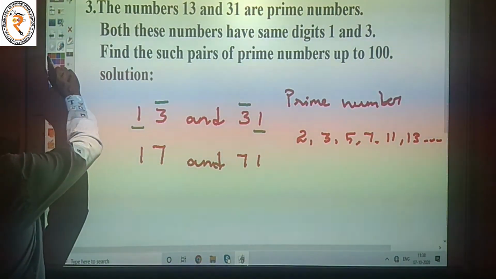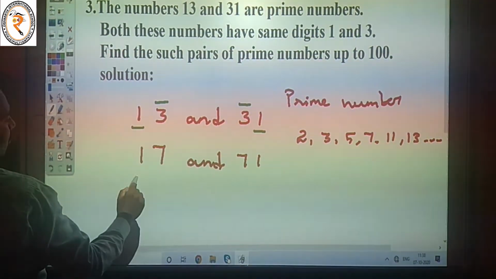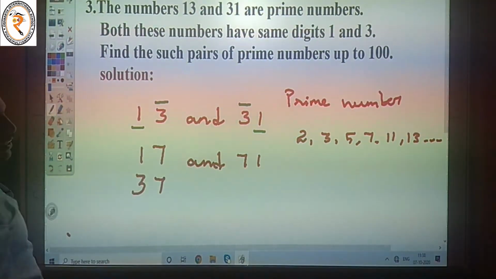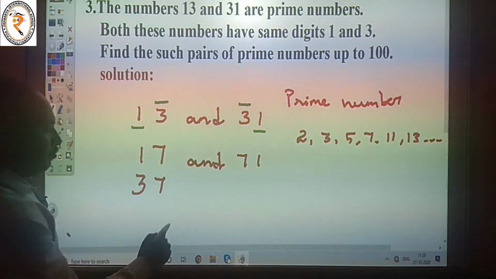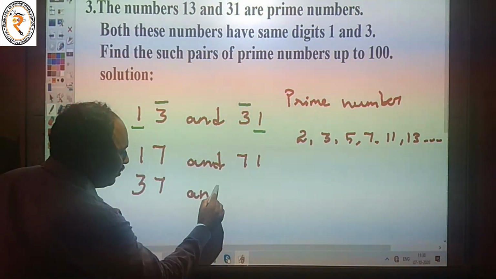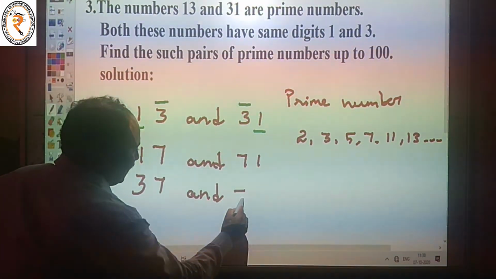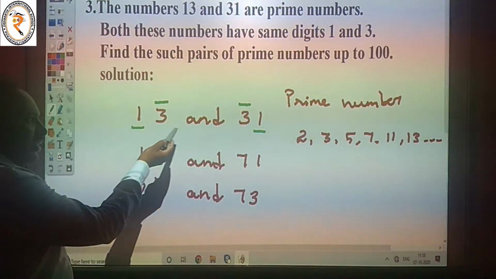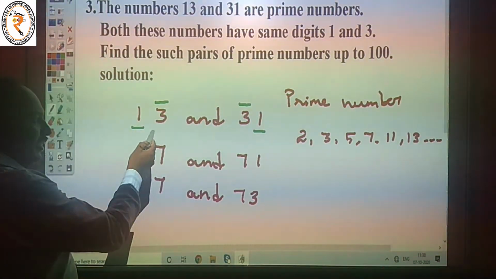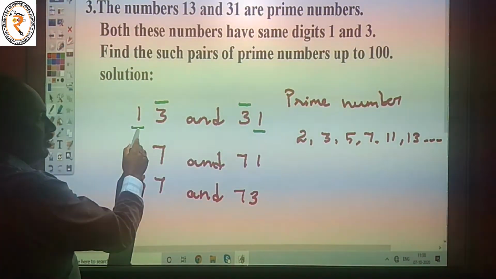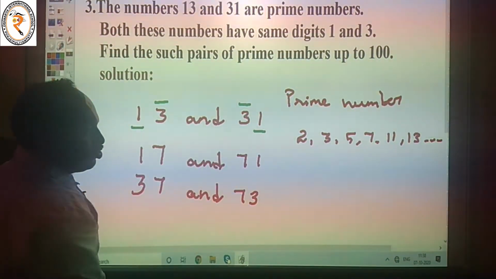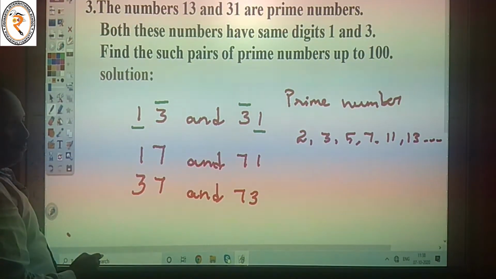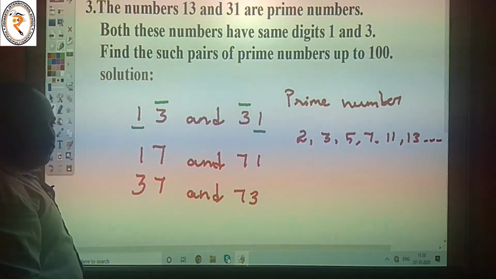The next one is 37. 37 is a prime number and 73 is also a prime number. Listen here. The given numbers are 13 and 31. 13 is a prime number and 31 is also a prime number. We take another example: 17 is a prime number and 71 is a prime number.